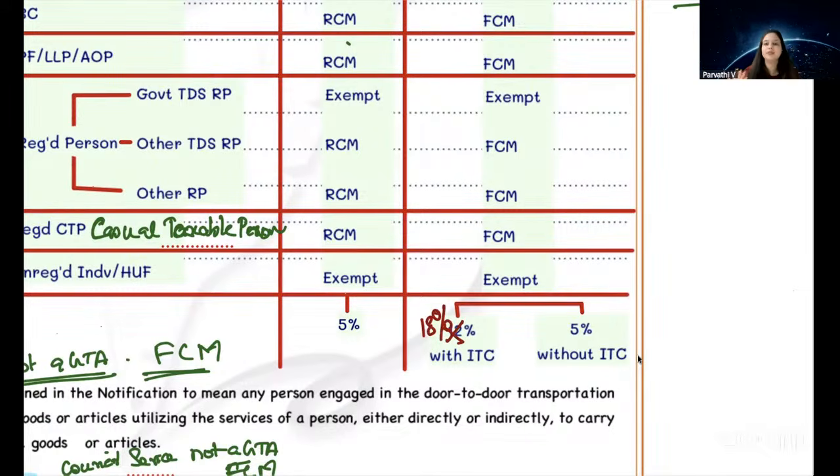Okay, 18% with ITC, because after our September 2025 GST 2.0, we don't have a rate of 12% for GST. We only have 18% or 5%. So wherever you see 12%, now you'll have to make it 18%. So here it is either 18% with ITC or 5% without ITC. That is the only amendment, no other amendment. Is this amendment clear?